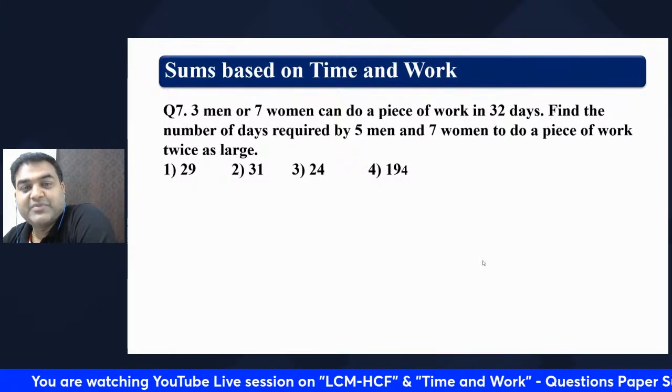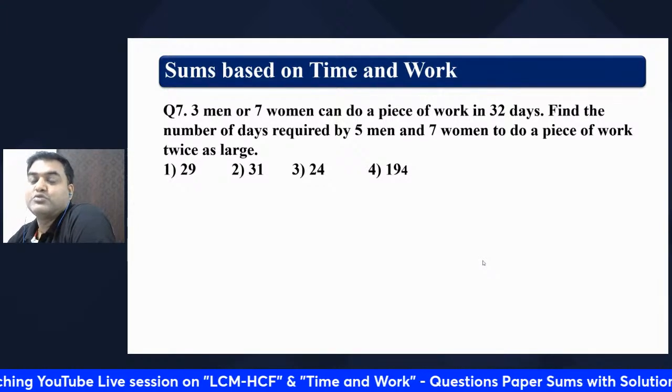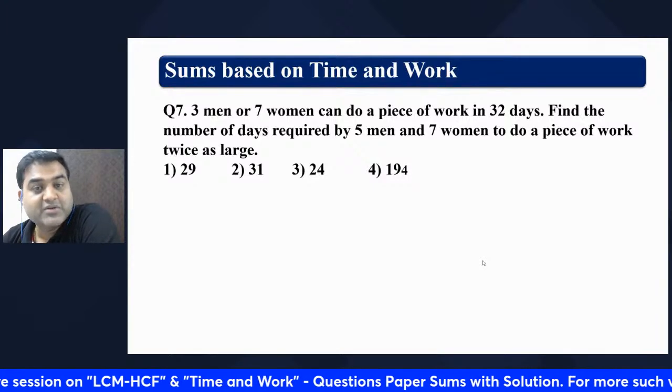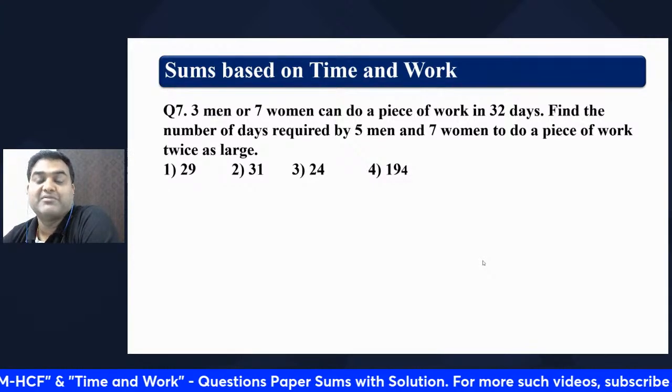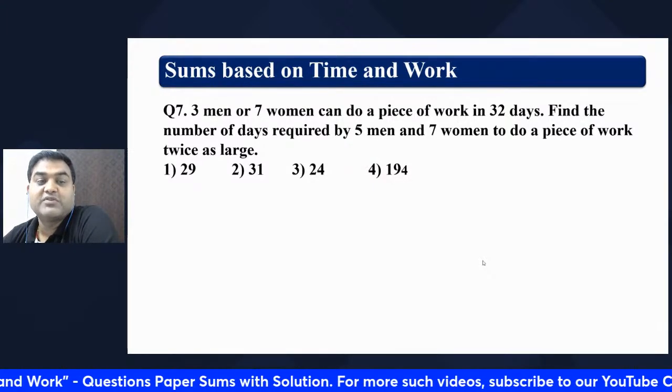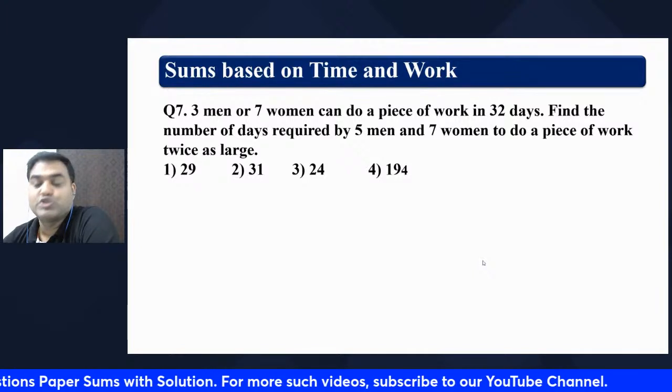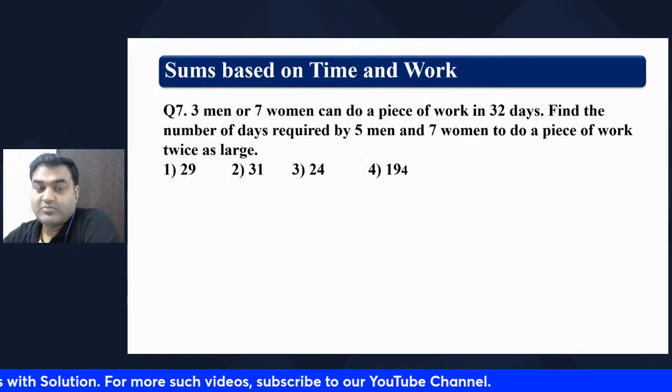3 men and 7 women can do a piece of work in 32 days. Find the number of days required by 5 men and 7 women to do a piece of work twice as large. Twice as large. What is given?